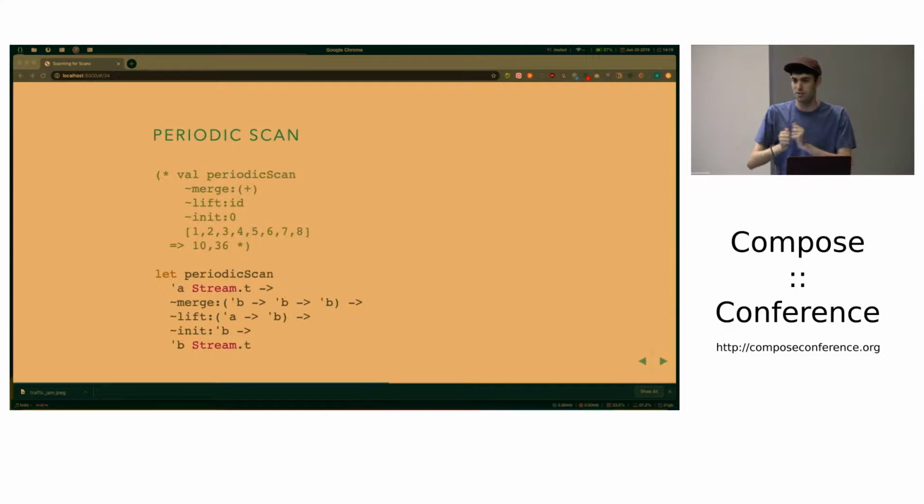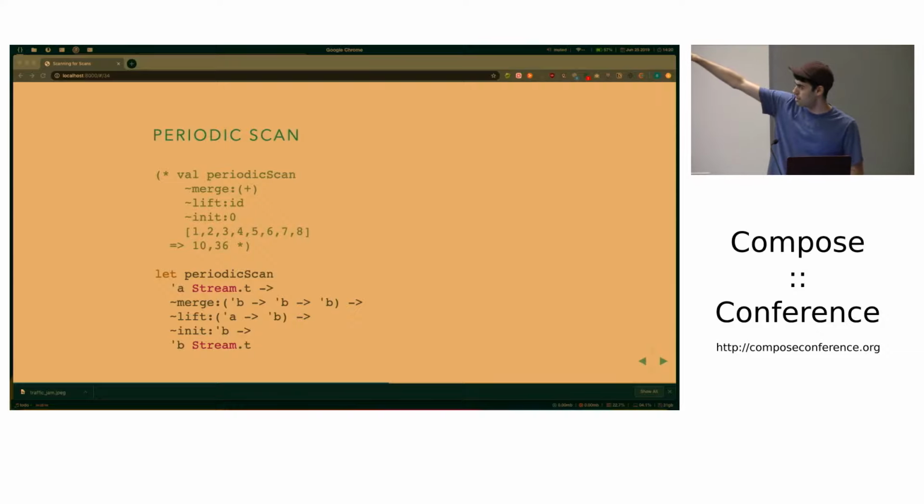So we have a stream of data, and then we have an associative merge operation that acts on B's, but we get A's in, so we have to have a function that can take us from A to B. And we have an initial state B again, and then we're going to return the B stream. So it's similar to this folding operation.